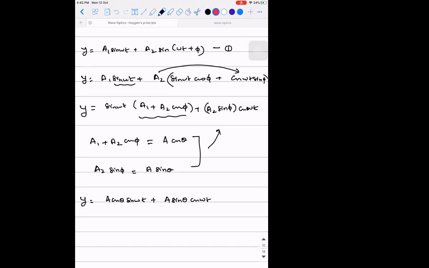Sir, can you explain from equation 1, sir? Because I disconnected suddenly, sir.